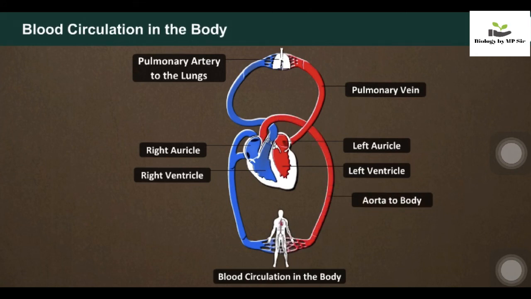As the blood passes through the capillaries, oxygen and other nutrients are delivered to the cells, and carbon dioxide and the other wastes are picked up by the blood. This deoxygenated blood goes back to the right auricle.